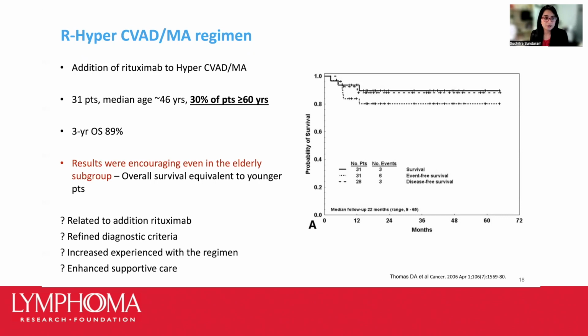So it's really unclear why the results were this fantastic in this age group in this particular study, whether the observed, improved outcomes were directly related to the addition of rituximab, were there refined diagnostic criteria, was there increased experience with the regimen, or maybe supportive care was even better with this particular trial. It's unknown. In current practice, we do often use this regimen, and there are severe toxicities still encountered. Mainly bone marrow suppression is commonly seen. Hence, it's important to select the appropriate patients, perhaps younger, fit patients with low comorbidities who may be able to tolerate this regimen better.